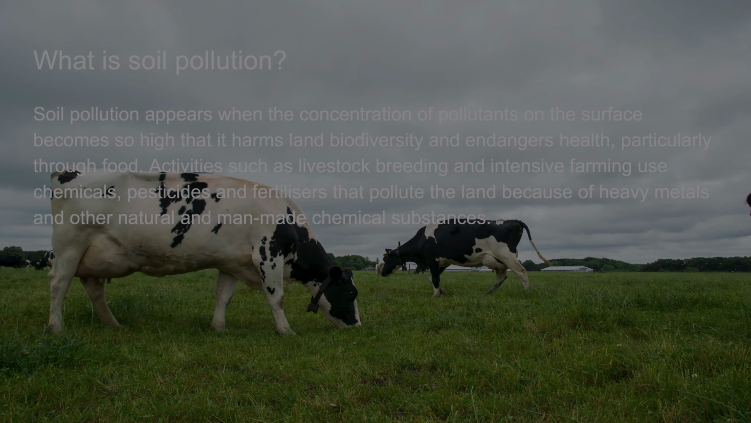What is soil pollution? Soil pollution appears when the concentration of pollutants on the surface becomes so high that it harms land biodiversity and endangers health, particularly through food. Activities such as livestock breeding and intensive farming use chemicals, pesticides, and fertilizers that pollute the land because of heavy metals and other natural and man-made chemical substances.